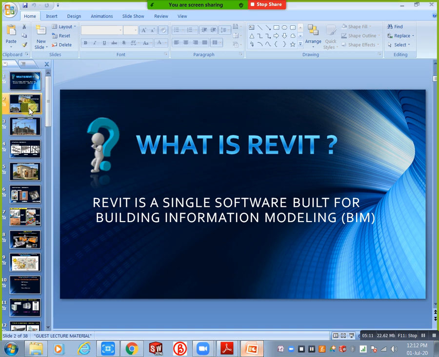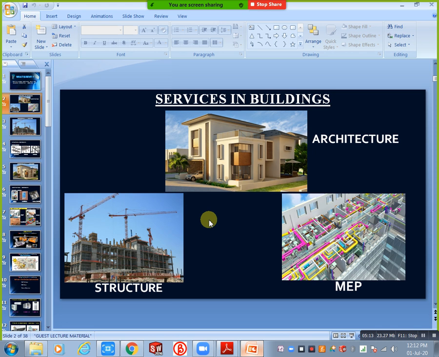See, services in building. For example, this is the skeleton of the building. Skeleton means this is the structure of the building. Why we need structure? That is the strength of the building. Depending upon the loads, we need to create the structure. This structure is completely the strength of the building.